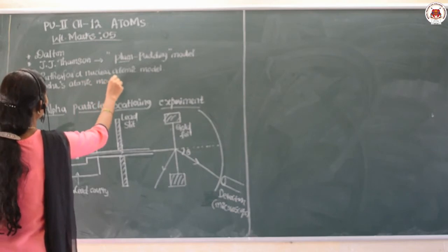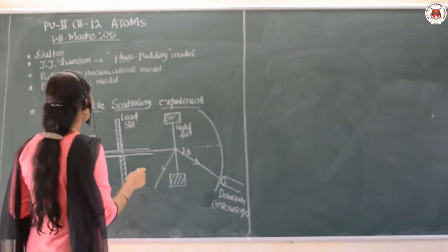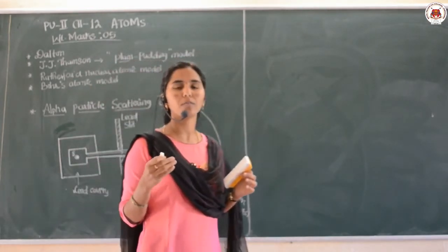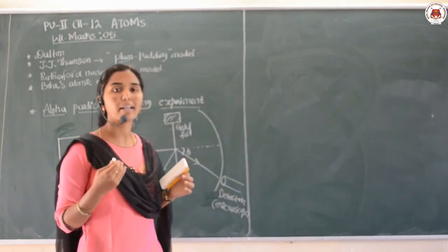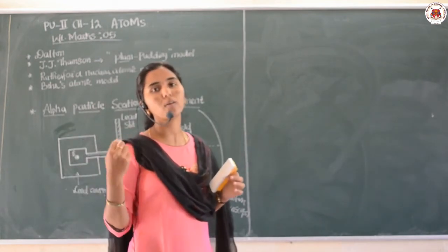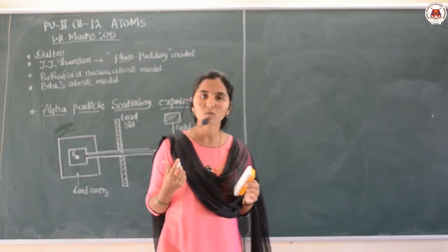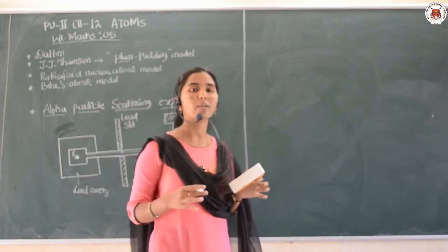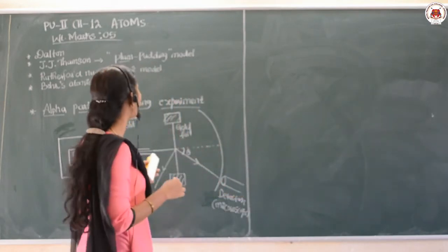Bohr's atomic model explains how the spectrum of hydrogen and hydrogen-like atoms can be obtained. But Bohr's atomic model also failed to explain the spectrum of complex ions and complex compounds.